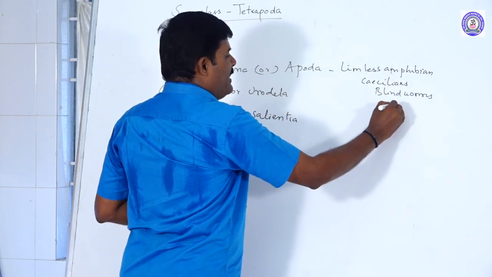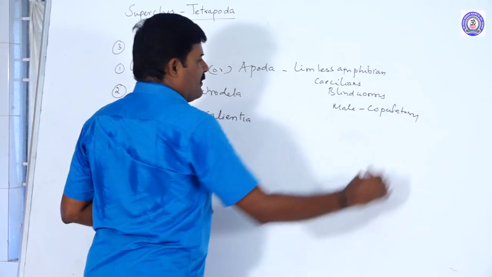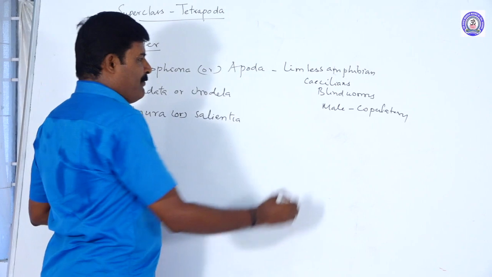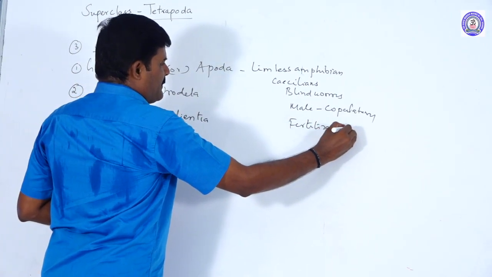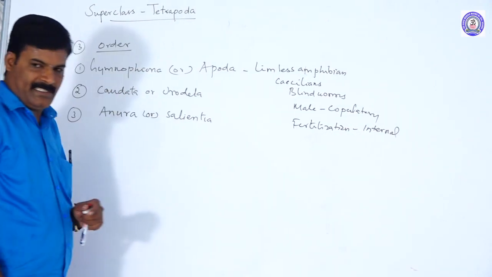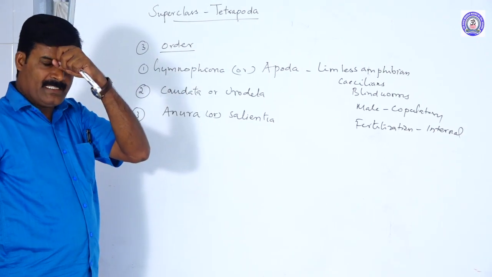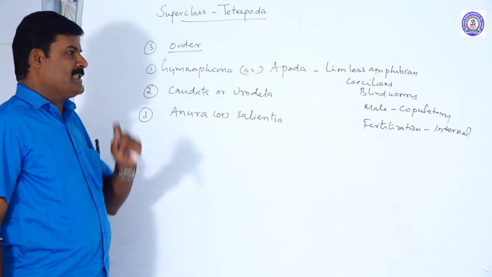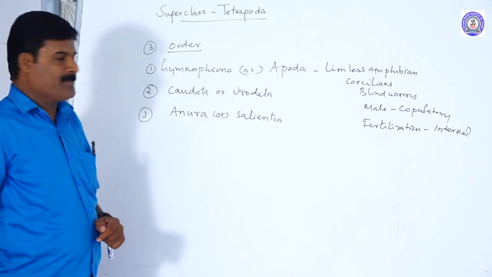The male has a copulatory organ. Note it. Copulatory organs. The fertilization is internal fertilization. Okay, these are called Gymnophiona, that means Apoda, the limbless amphibians. For example, caecilians, called blind worms.